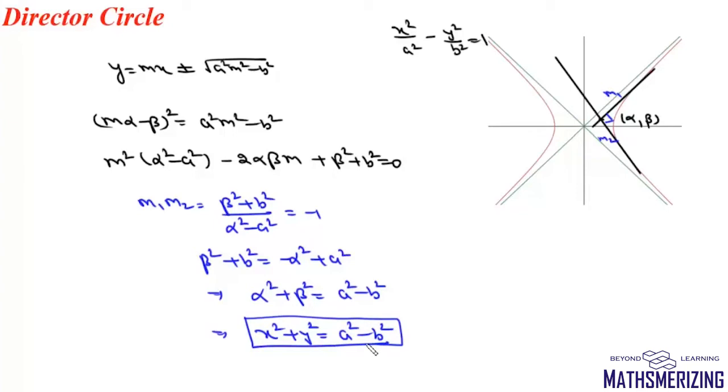Now for a given hyperbola, if a square minus b square is greater than 0, then this director circle will represent a real circle containing infinite points. If a equals b, that is in case of a rectangular hyperbola, we'll get this equation as x square plus y square equals 0. In that case, its director circle will be a single point, a point circle, which is the center of the hyperbola. And if a square is less than b square, in that case, there won't be any real director circle.